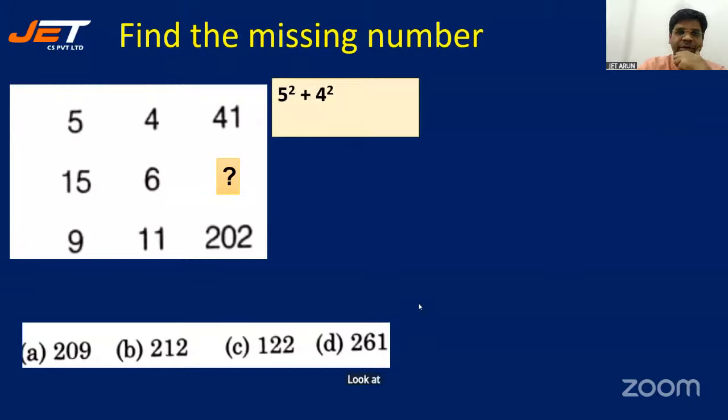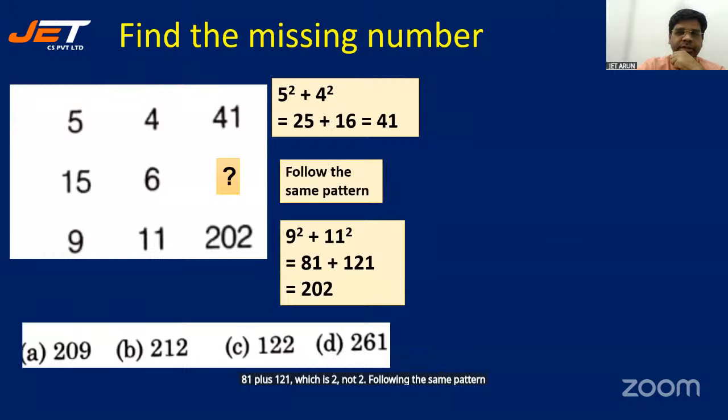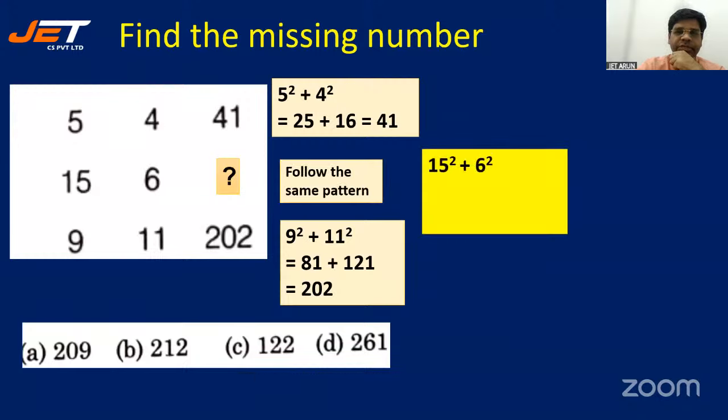Look at the pattern now. 5 square plus 4 square, 25 plus 16, 41. 9 square plus 11 square, 81 plus 121, which is 202. Following the same pattern, 15 square plus 6 square, 225 plus 36, which is 261. But this was not required at all because you all have given me the right answer.